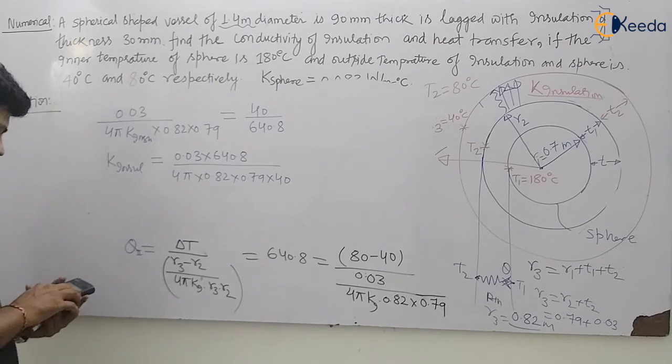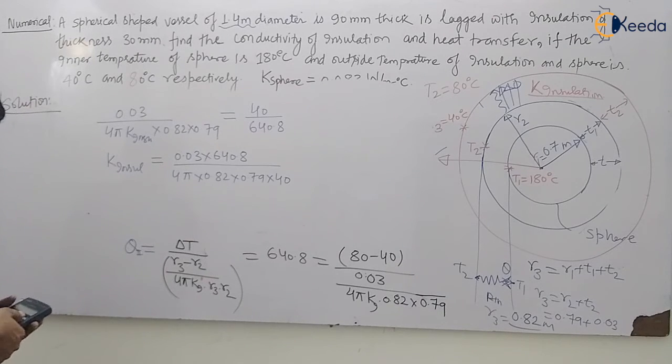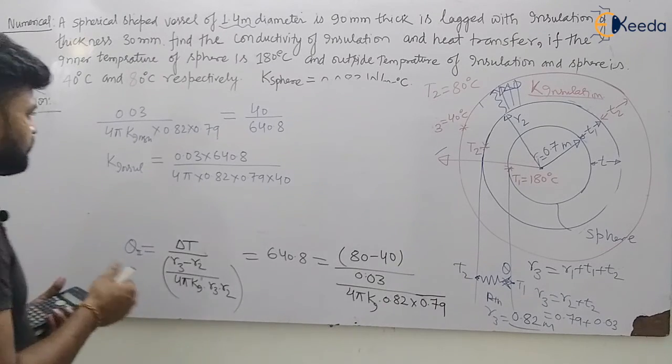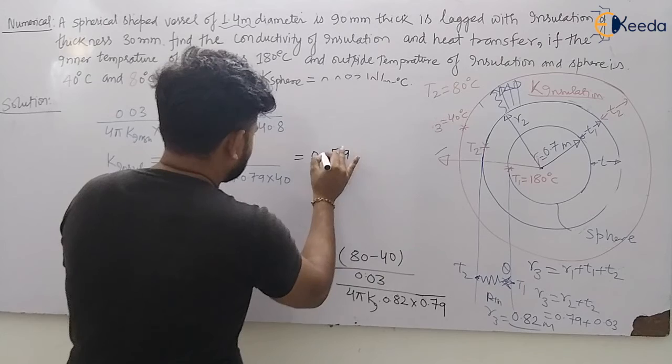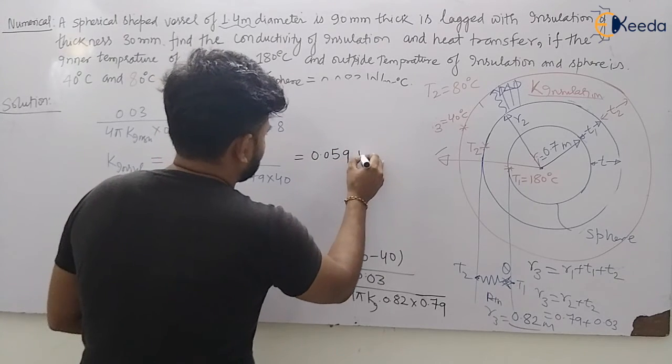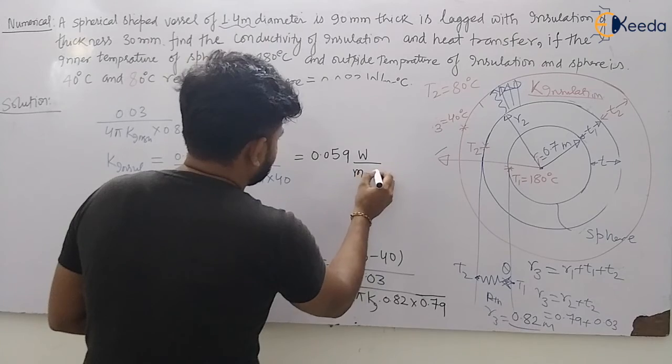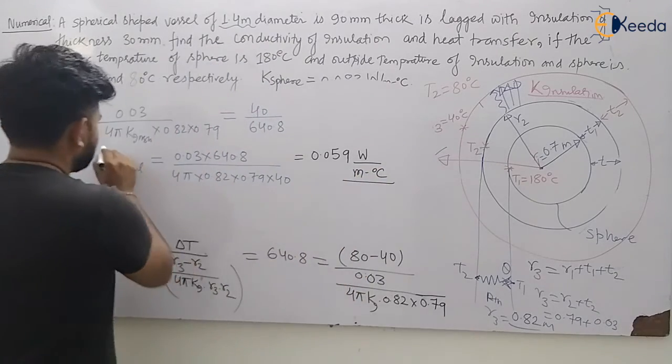This will be 0.059 watt per meter degree Celsius. So K insulation will be this.